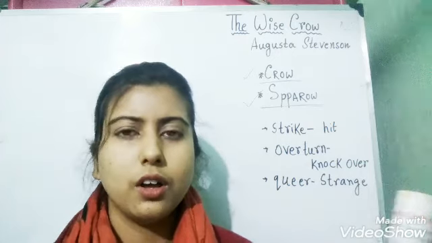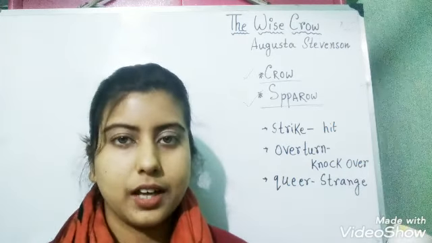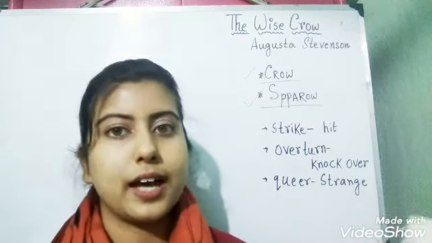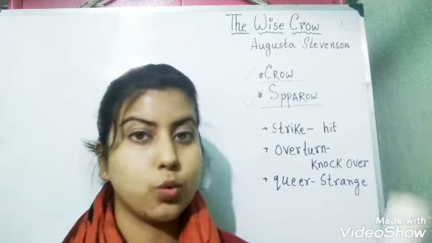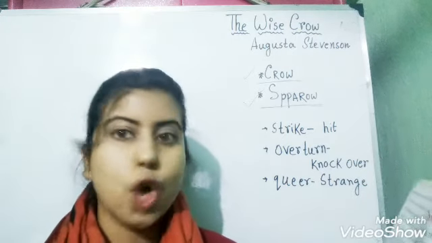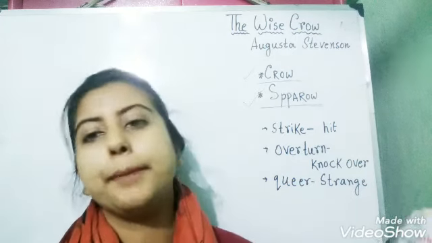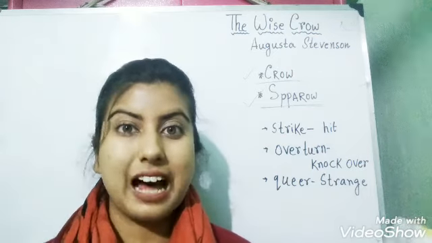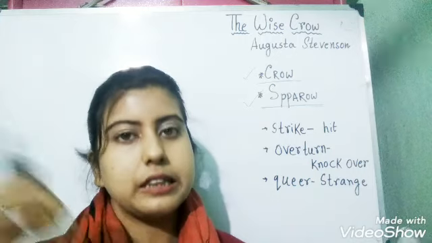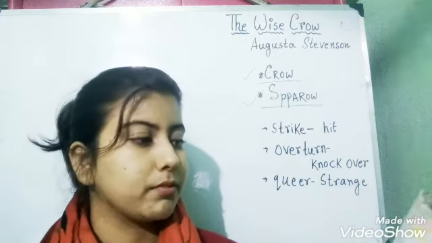Now the crow thinks something and he says that he knows a way. But what is the way? He does not say. He drops pebbles in the pitcher. Now the crow started to drop small pebbles in the pitcher.